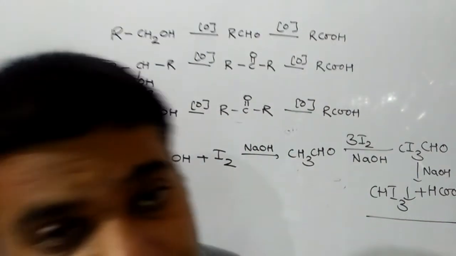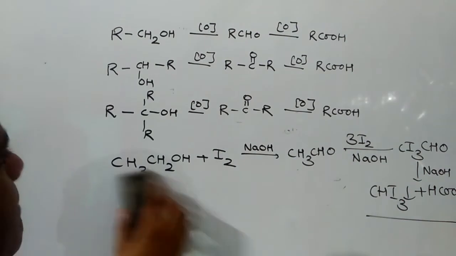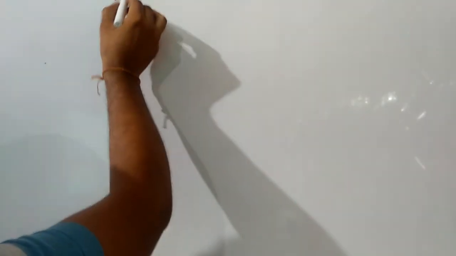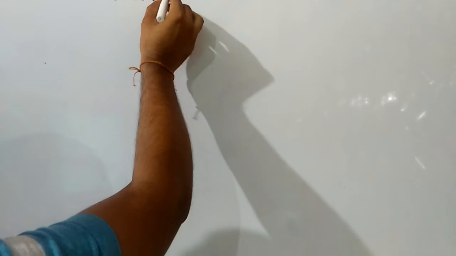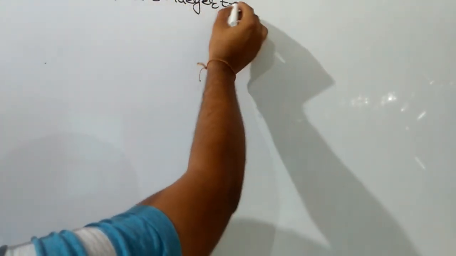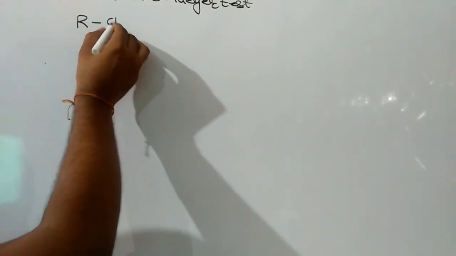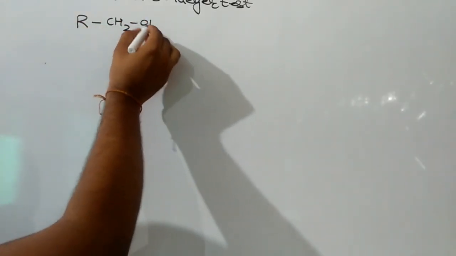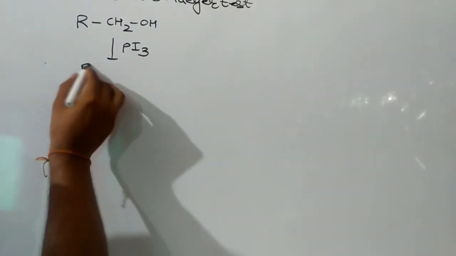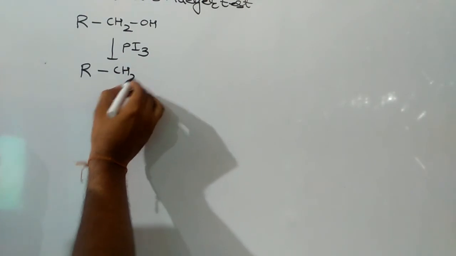And the last method by which we can distinguish between primary, secondary, and tertiary alcohol is the Victor-Meyer test. It is also an important method. In this test, first the alcohol is reacted with PI3, due to which nucleophilic substitution takes place, and we get iodoalkane.